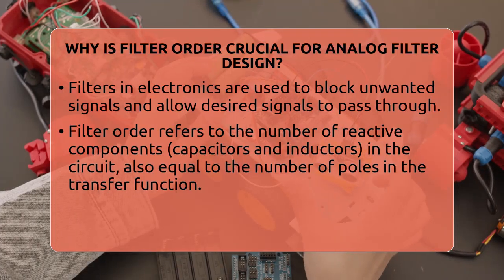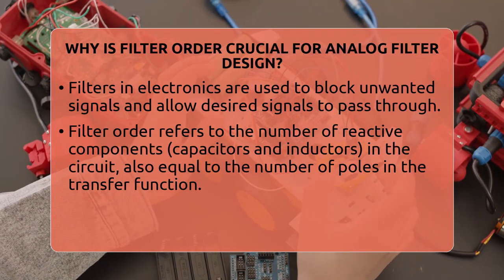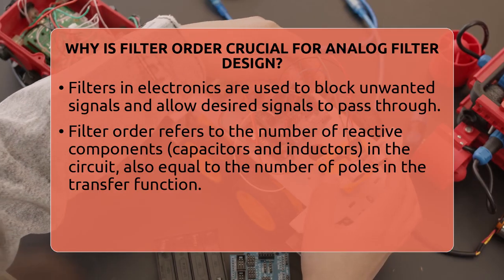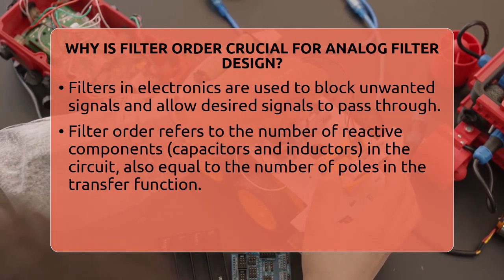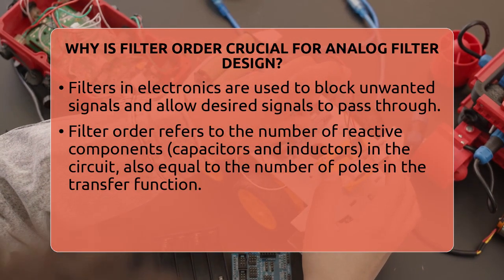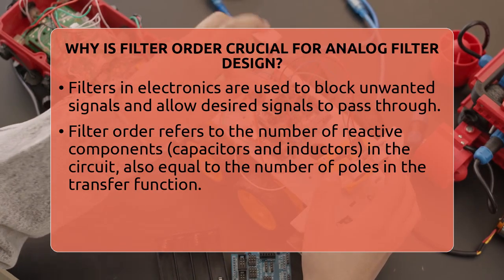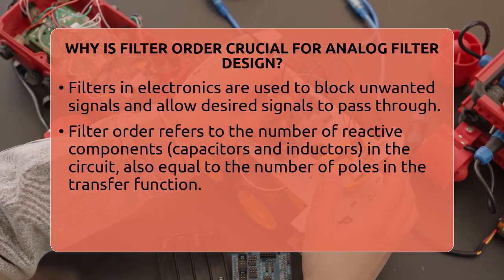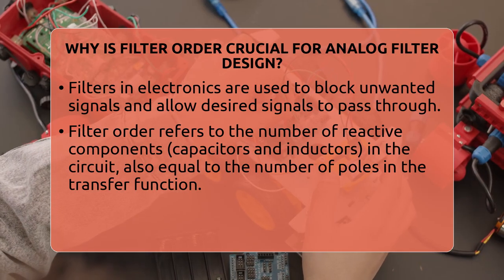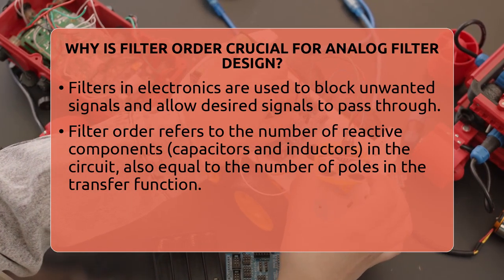Why is filter order crucial for analog filter design? Imagine trying to listen to your favorite song but with a lot of background noise. You want to block out the noise while keeping the music clear. That's what filters do in electronics. They help us pick out the signals we want and block the unwanted ones.